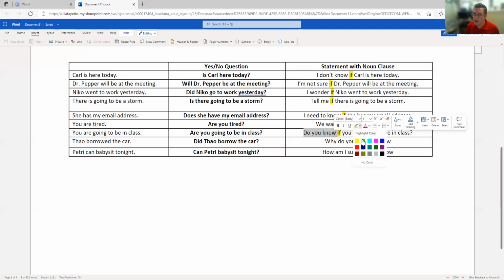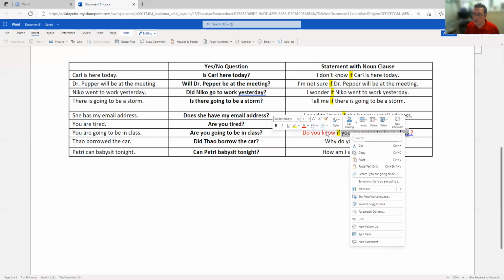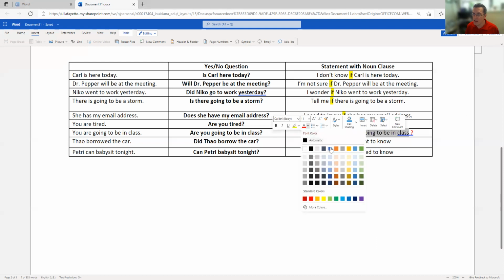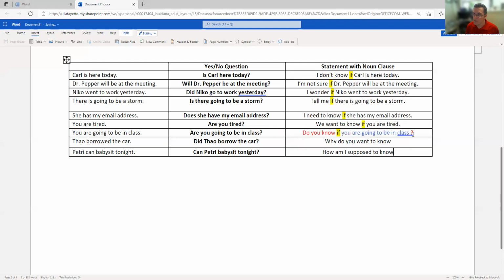Let's put that in a different color. And we can see, do you know? That's the question. All of this at the end is our noun clause, which will be a statement, not a question. Let's make that blue. Do you know if you are going to be in class? That noun clause must have subject, then verb.